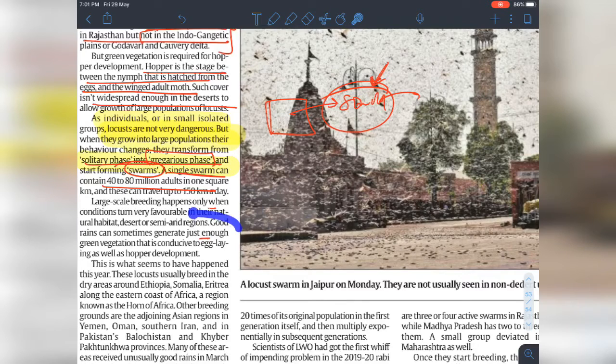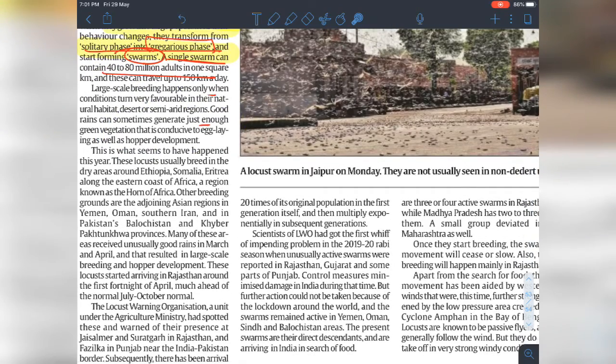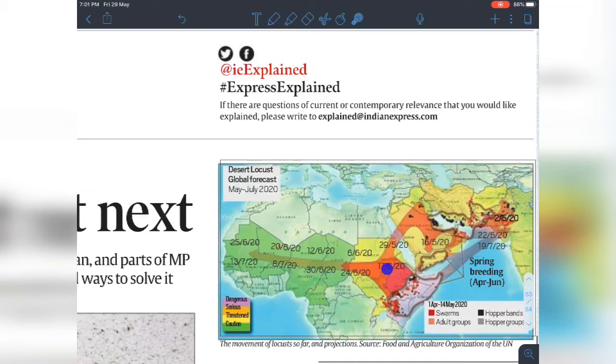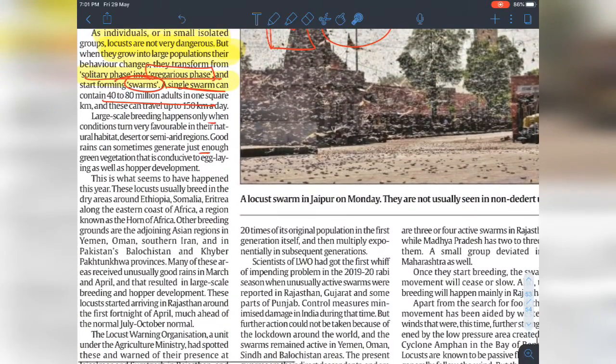That has happened in India because this locust usually breeds in dry areas around Ethiopia. This is that area. But we know about climate change. This locust is usually bred in the dry areas of Ethiopia, Somalia, Eritrea, along the eastern coast of Africa, like in the Horn of Africa.